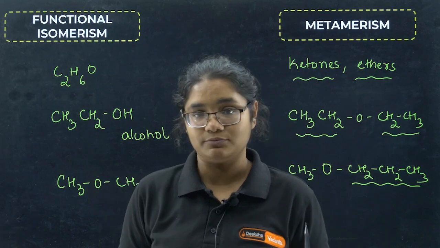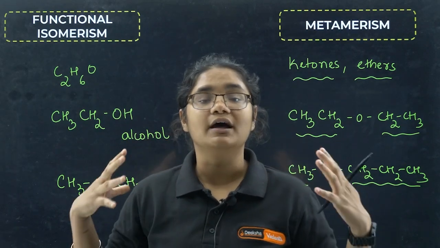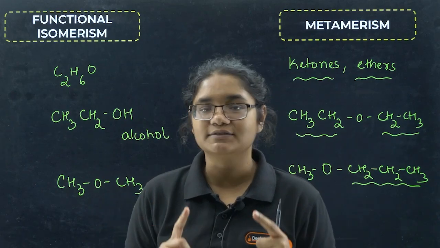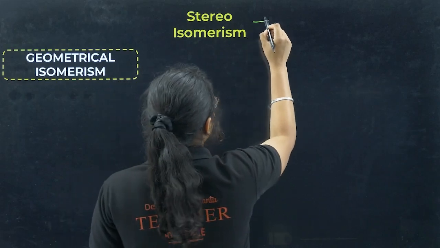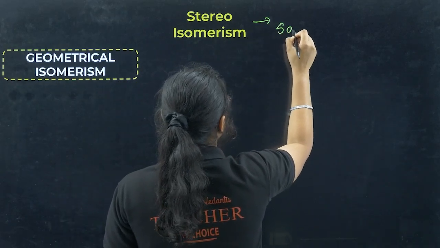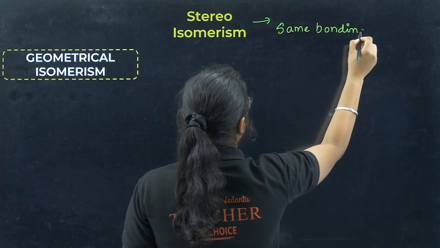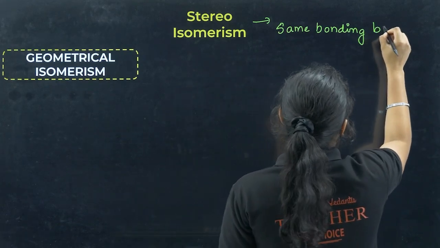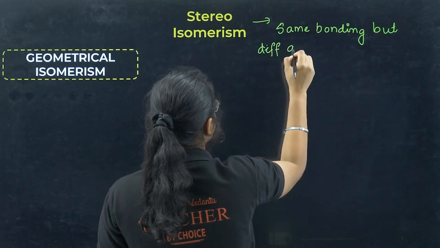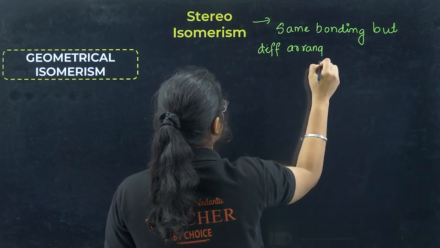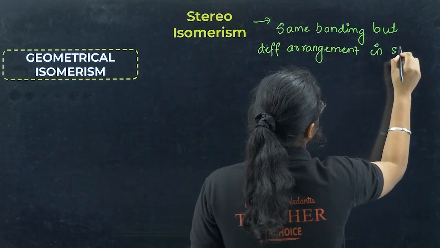But in stereoisomerism, the bonding is exactly the same, but still they have different arrangement in space. So that is why they are called stereoisomers. So what are stereoisomers? They have same bonding, but different arrangement in space.